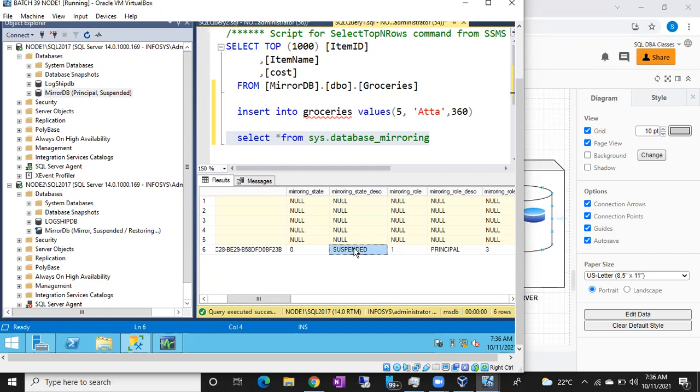Fine. I have a question for all of you. I just configured my mirroring with synchronous mode. Later, whenever I want, can I change it to asynchronous? Yes or no? I need answers from everyone in the chat. Can I change my mirroring mode from synchronous to asynchronous? Not an issue, you can just try.